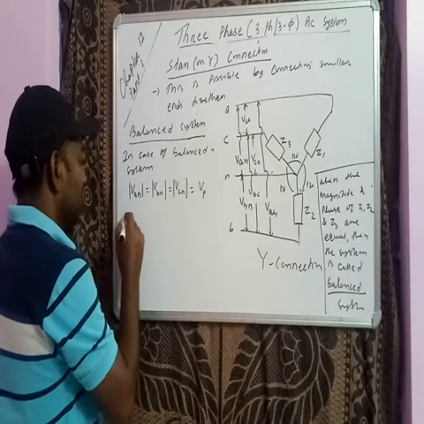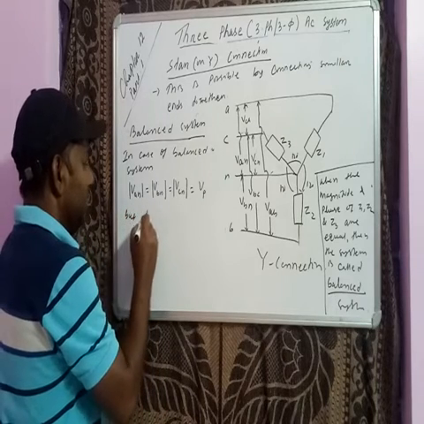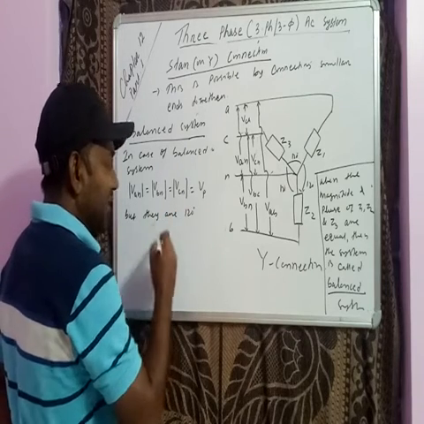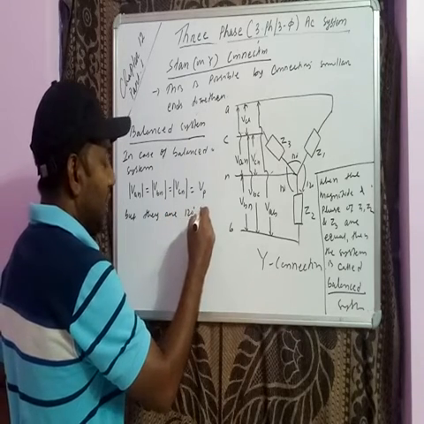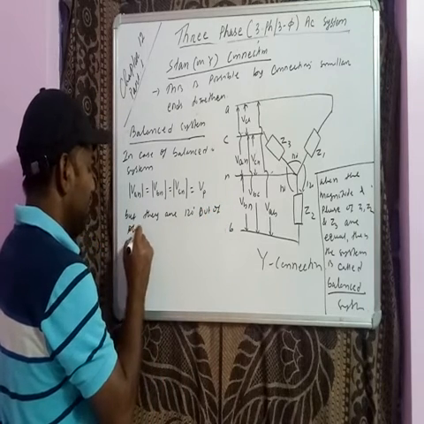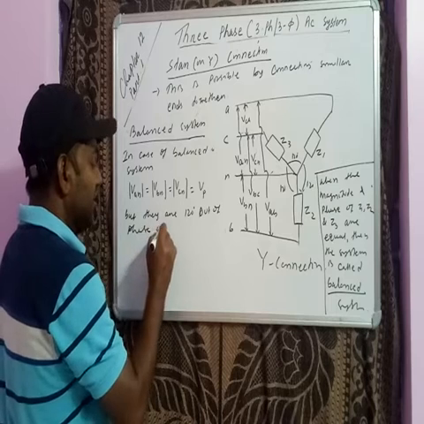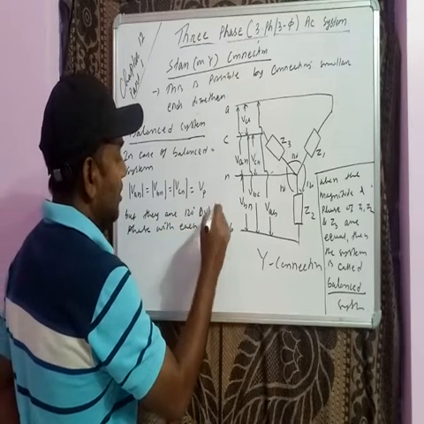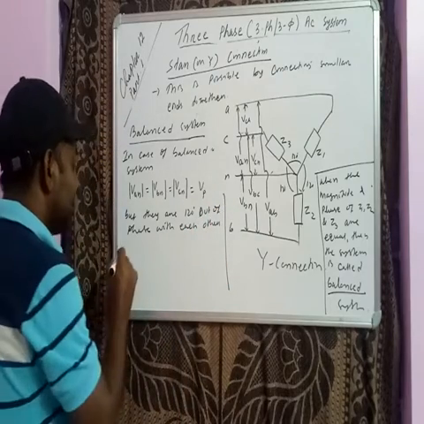Magnitudes are the same, but they are 120 degrees out of phase with each other, right? So out of phase with each other. Getting this?